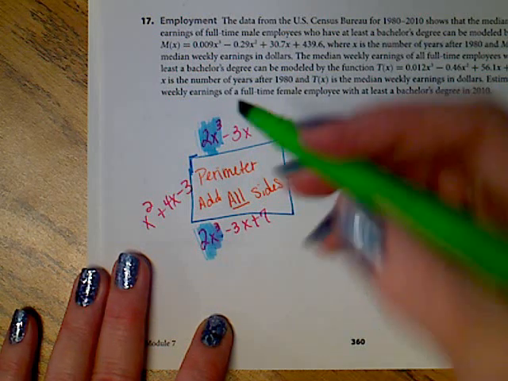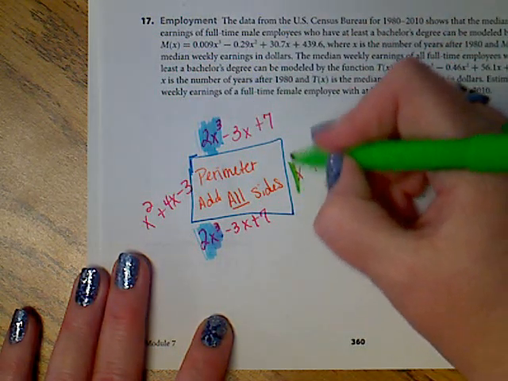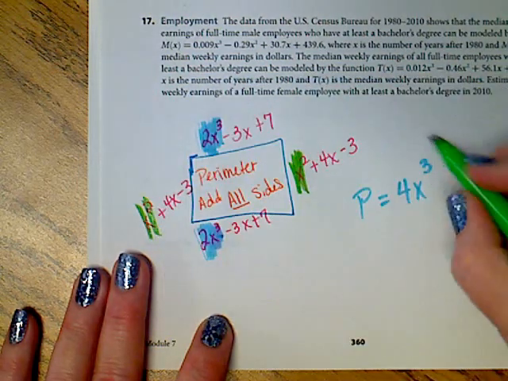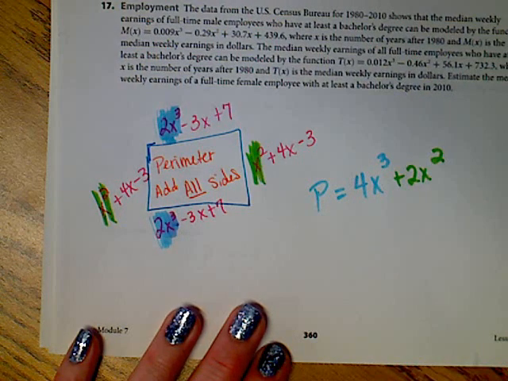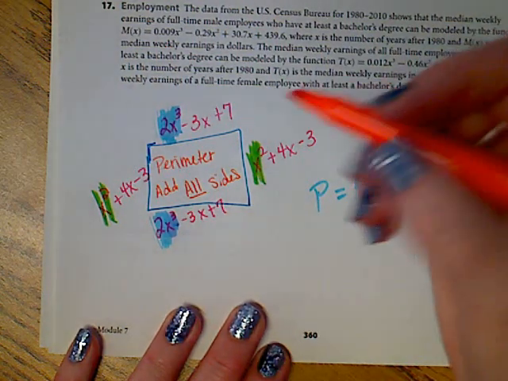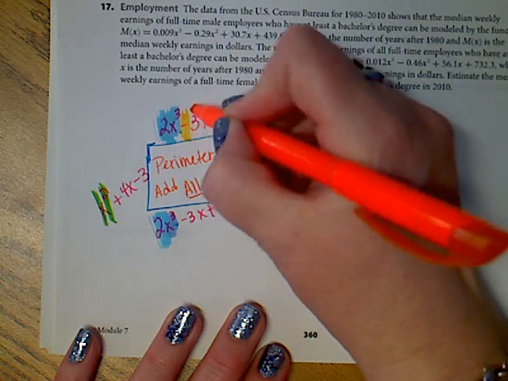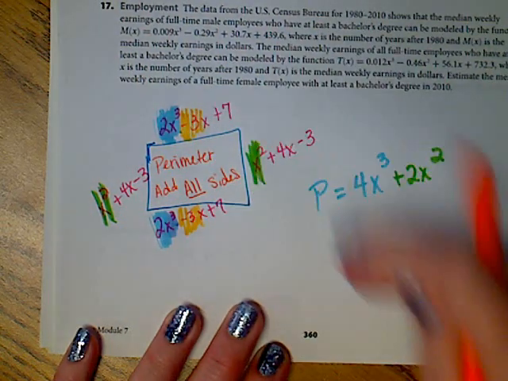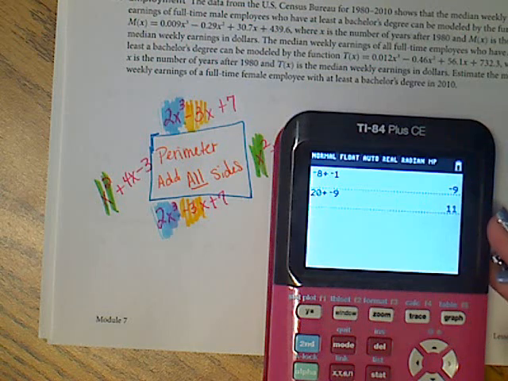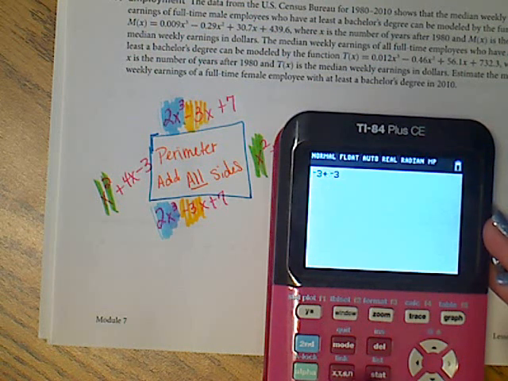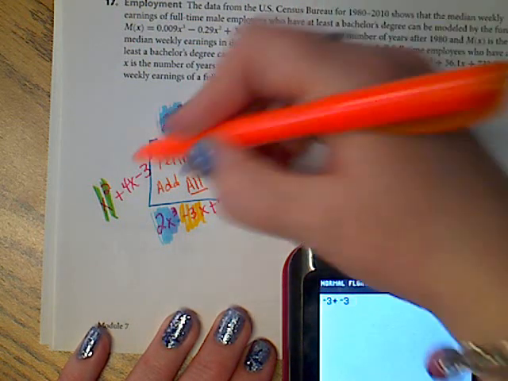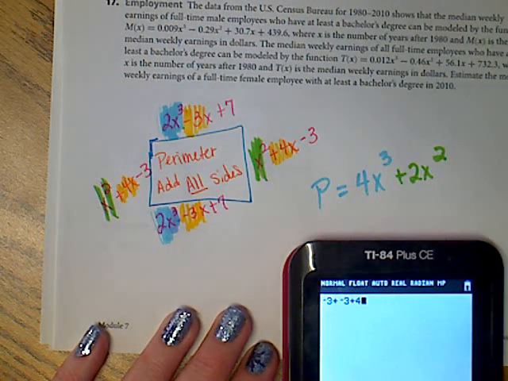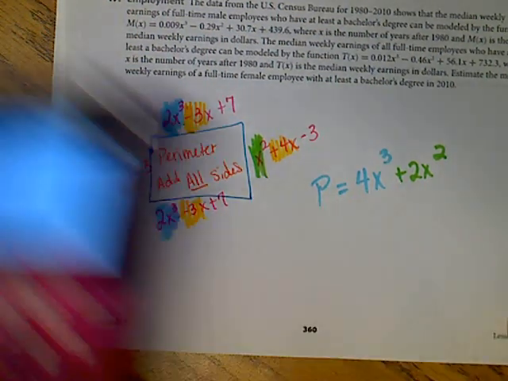Then I'm looking at squares. Do I have any? I do. X squared plus x squared. That's 2x squared. Then I'm looking for x's, if I have them. I do. Negative 3x, negative 3x. Use a calculator. That is negative 3 plus negative 3. Do I have any other x's? I do. 4x and 4x. So I need to say plus 4 and hit enter. So I've got 2x.